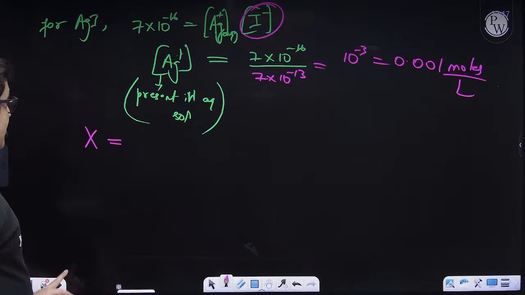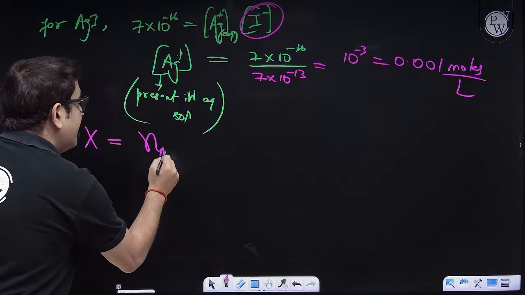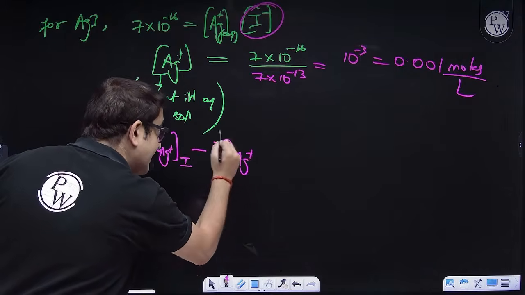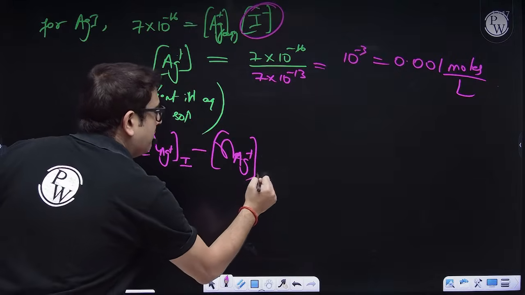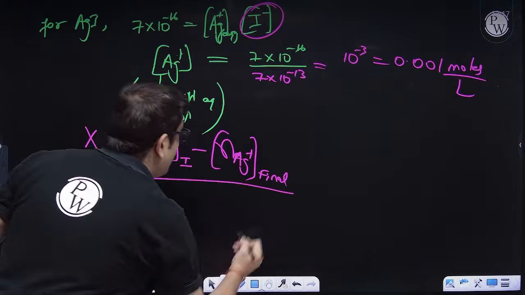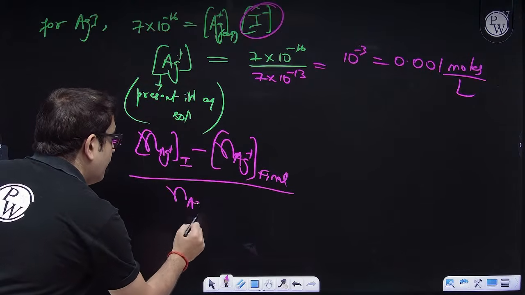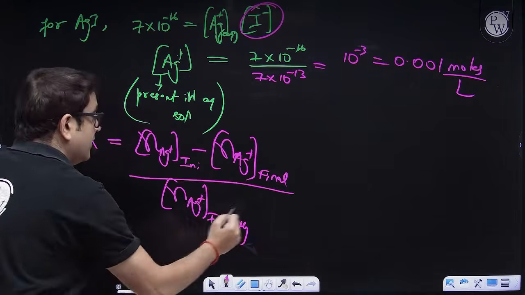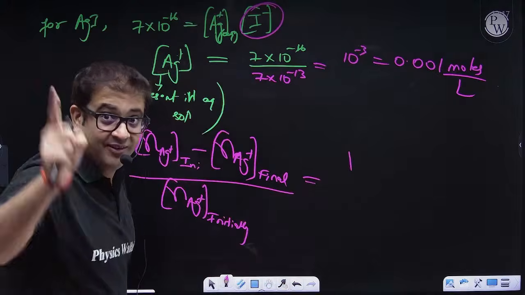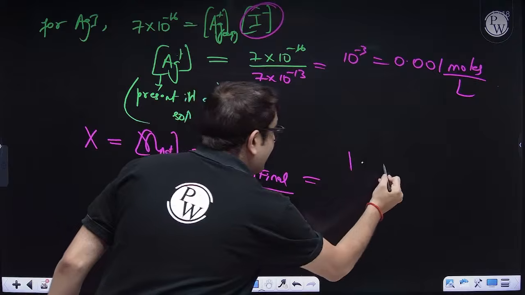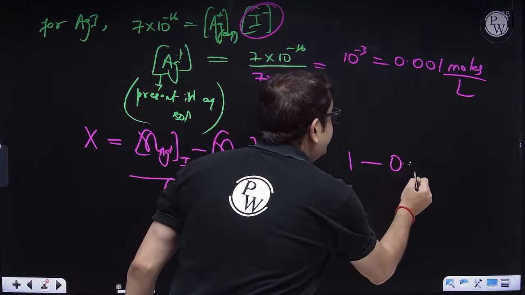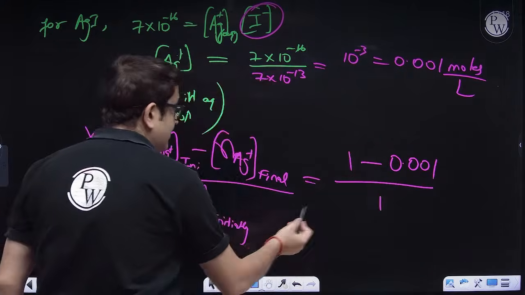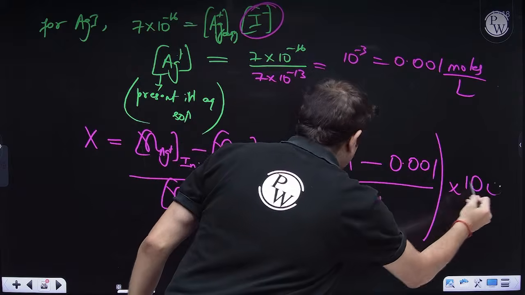So X is the number of moles of Ag plus that I have initially minus the number of moles of Ag plus that I still have in solution at my final state, upon what was there initially. So what is the number of moles I had initially? 1 mole, 1 molar, so 1 mole in 1 liter. Minus 0.001 upon 1 only. So this will be the fraction. So the percentage will be into 100.